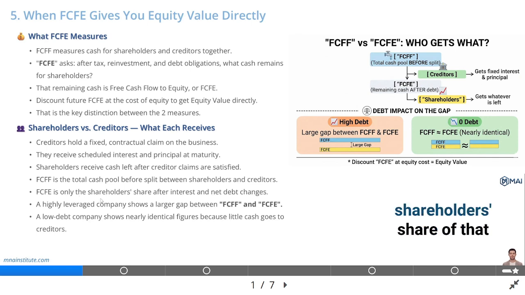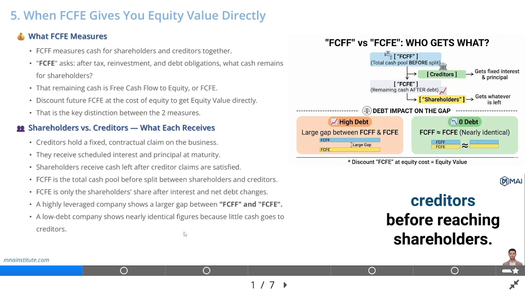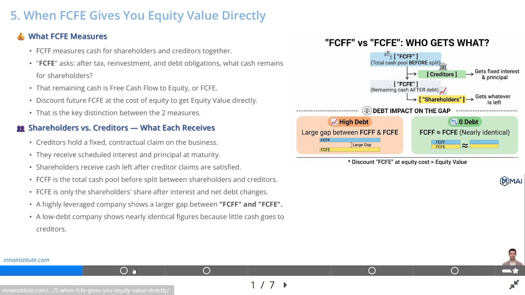FCFE represents only the shareholders' share of that pool after interest has been paid and after the net effect of any debt raised or repaid has been accounted for. A company with significant debt will show a much larger gap between FCFF and FCFE because the creditor's share is larger. A company with almost no debt will show figures that are nearly identical because very little cash flows out to creditors before reaching shareholders.